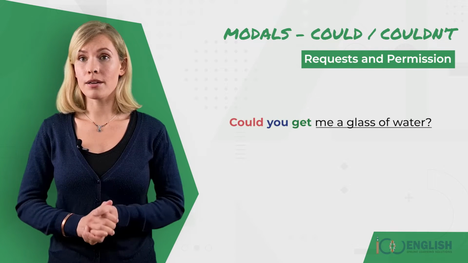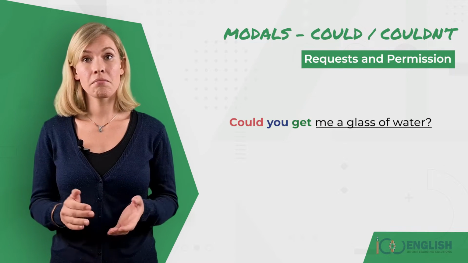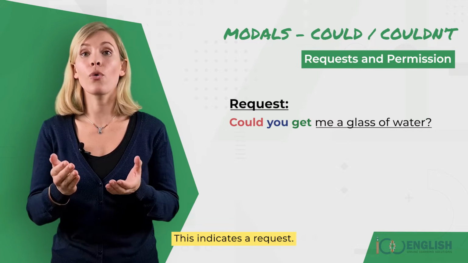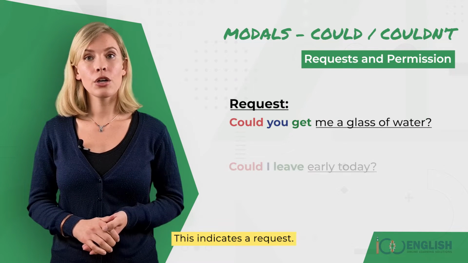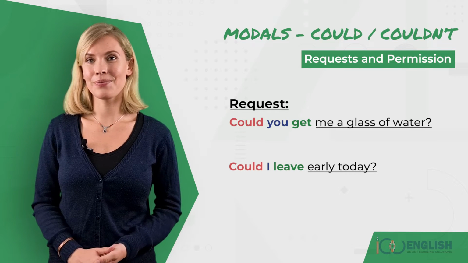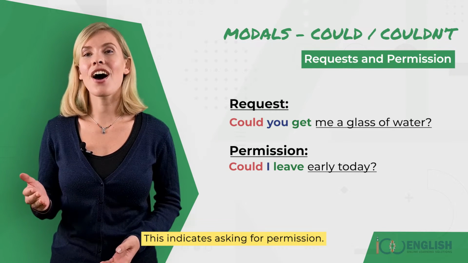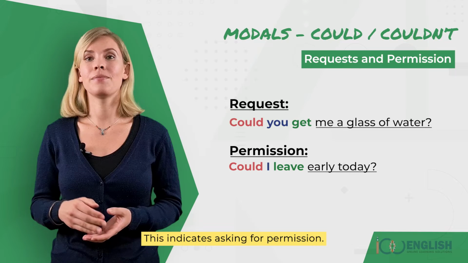Let's look at some examples. Could you get me a glass of water? This indicates a request. Could I leave early today? This indicates asking for permission.